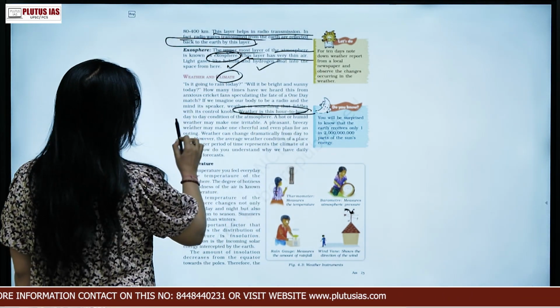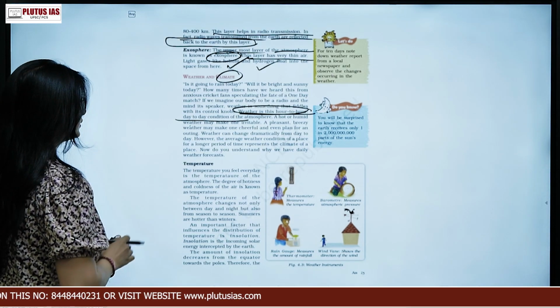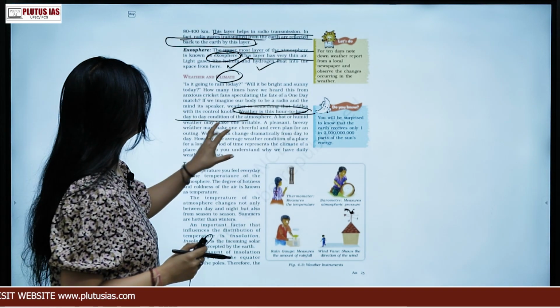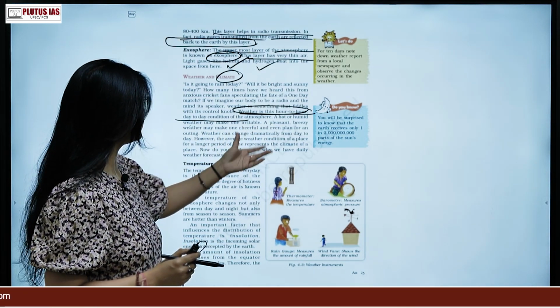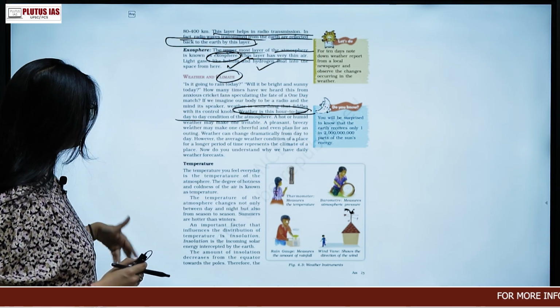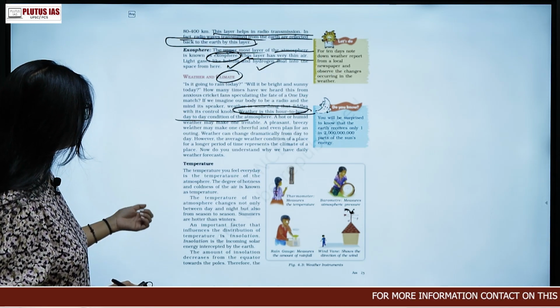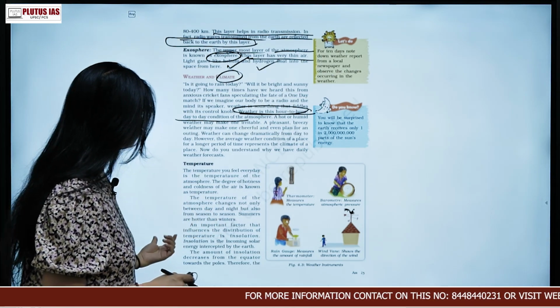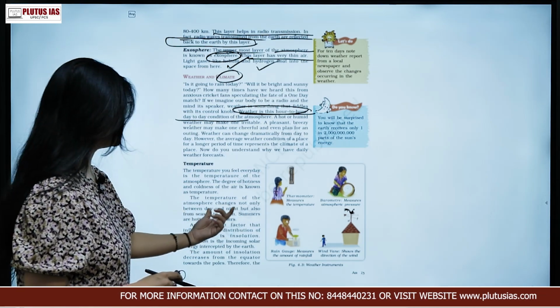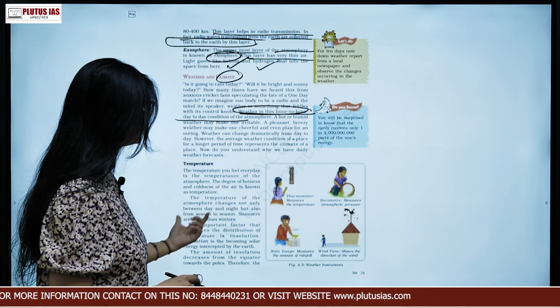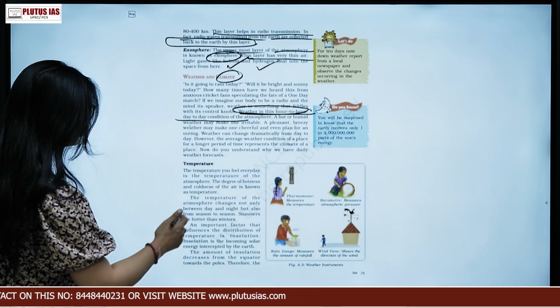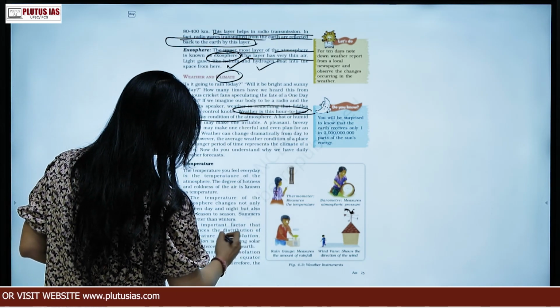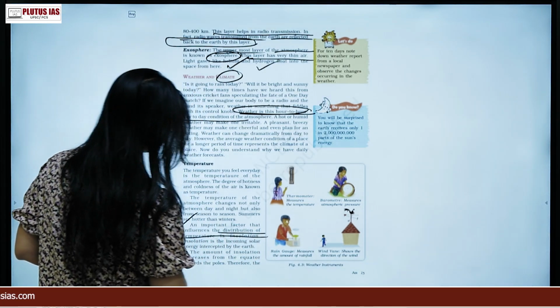Weather is the hour-to-hour and day-to-day condition of the atmosphere. A hot and humid weather may make one irritable, a pleasant and breezy one not. This is a regular thing. Then the temperature. The temperature of the atmosphere changes not only between day and night but also from season to season. Summers are hotter than winters. An important factor that influences the distribution of temperature is insolation.